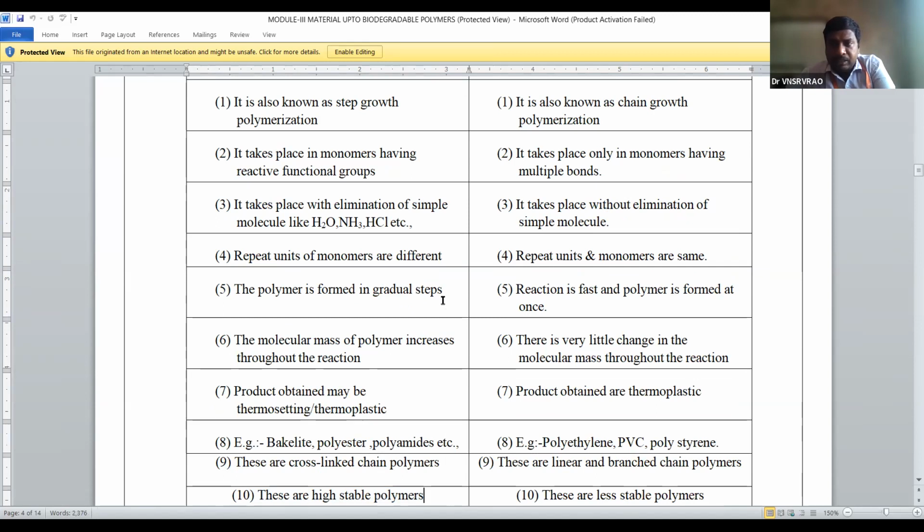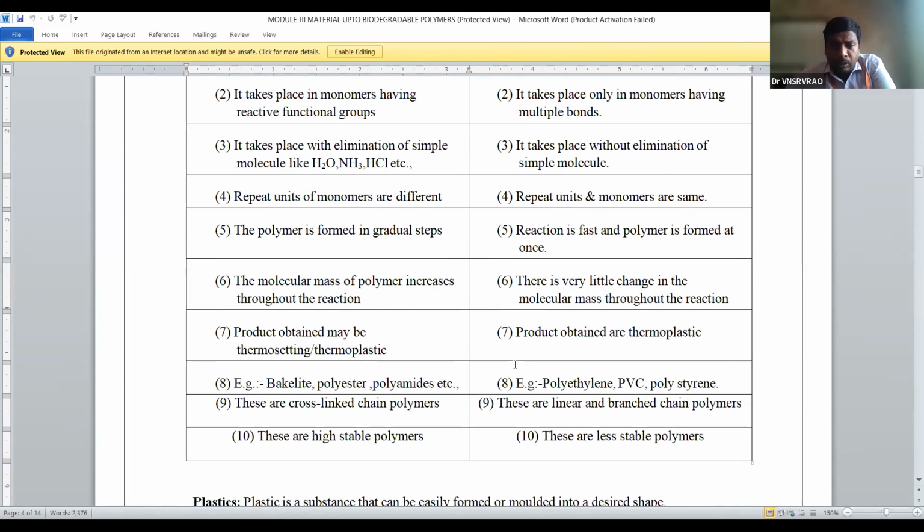In which polymerization does the resultant polymer molecular weight increase? Condensation polymerization. And what are the examples for addition polymers? Polyethylene, PVC, polystyrene, and polyvinyl chloride. What are the examples for the condensation polymers? Bakelite, polyester, and polyamides. Okay.